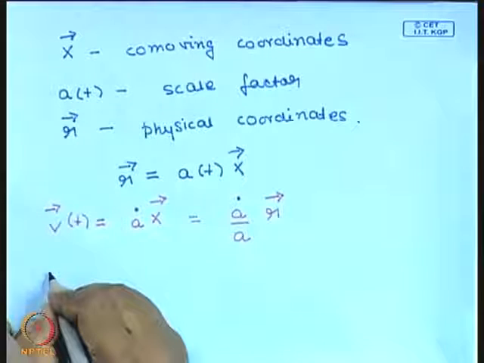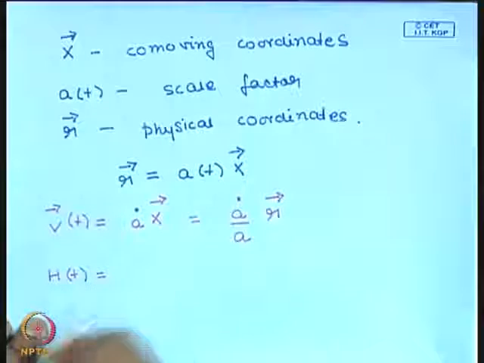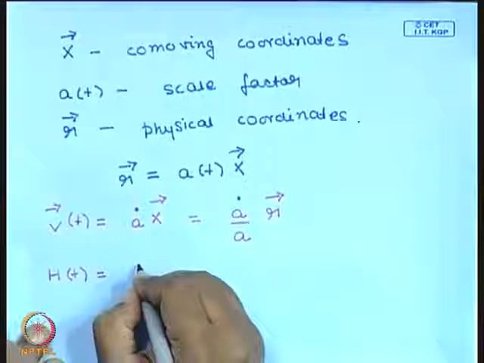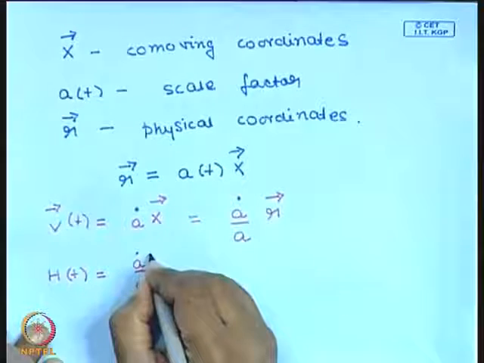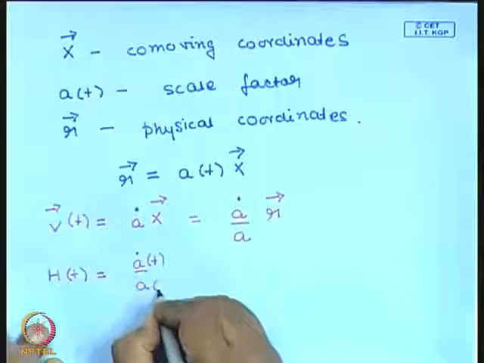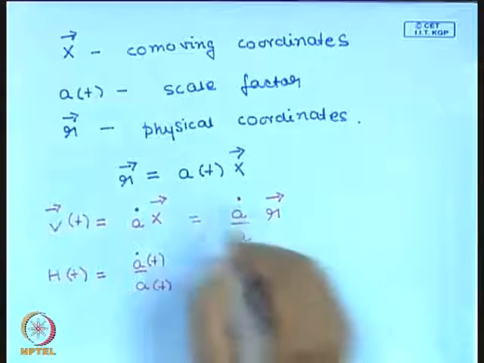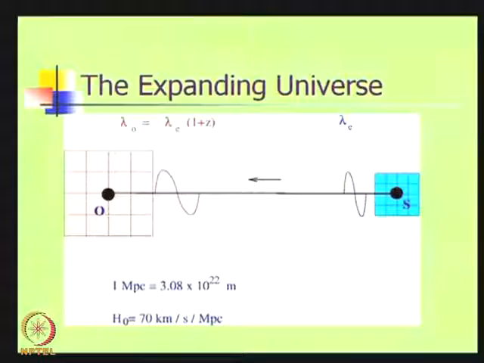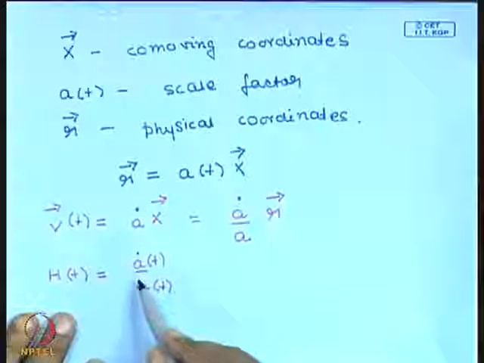So the Hubble parameter H, which now is a function of time, so you can evaluate it at any time instant, is a dot by a, both of these are functions of time. Okay, so if you go over to a comoving coordinate system, the entire expansion has gone into the scale factor, and the Hubble parameter is basically the rate of change of the scale factor divided by the scale factor itself.